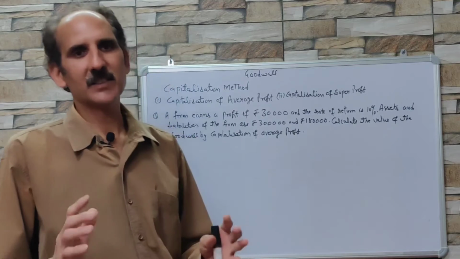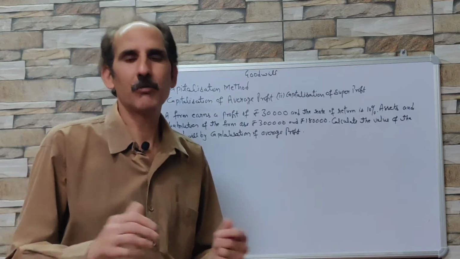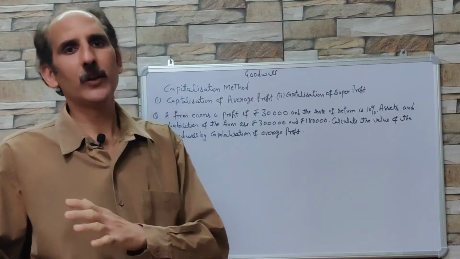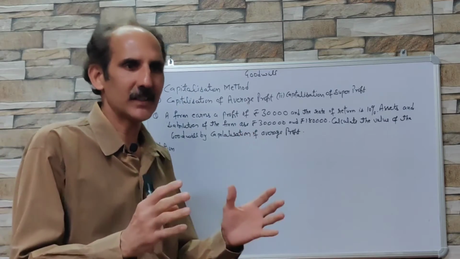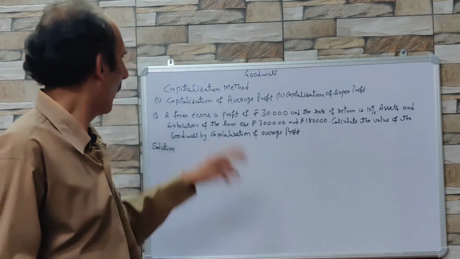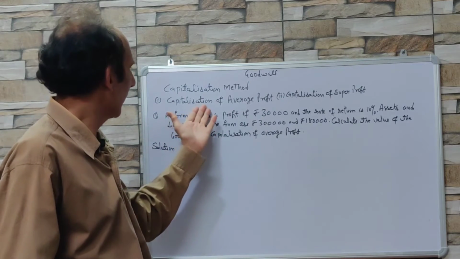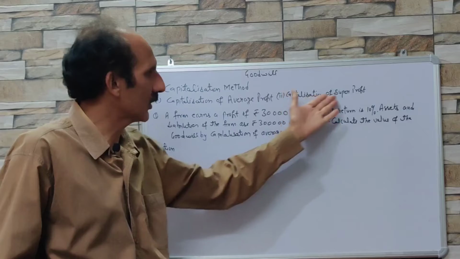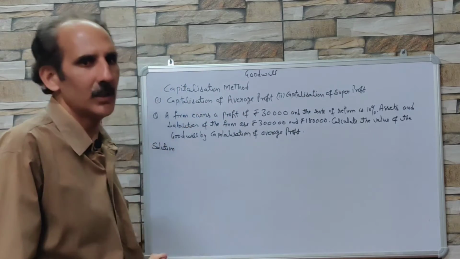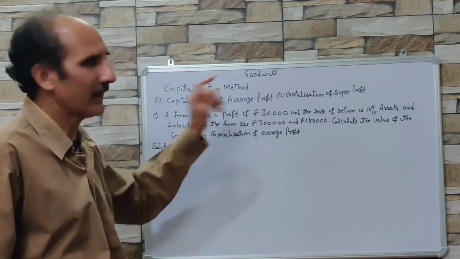Today we will discuss the capitalization method of valuation of goodwill. In the previous two videos we discussed the average profit method and the super profit method. Now under the capitalization method, goodwill can be valued by following either capitalization of average profit or capitalization of the super profit. First of all, we will discuss capitalization of average profit.